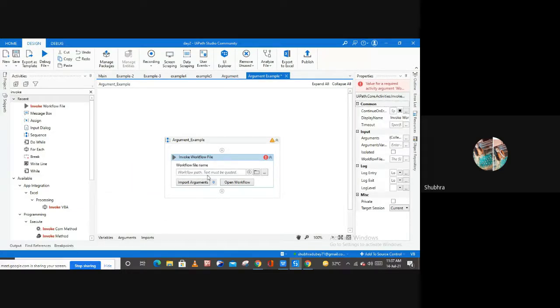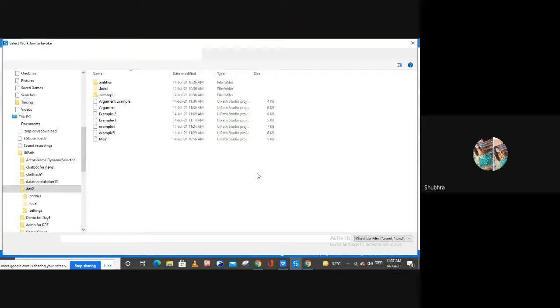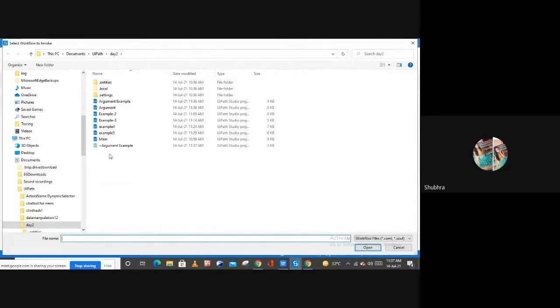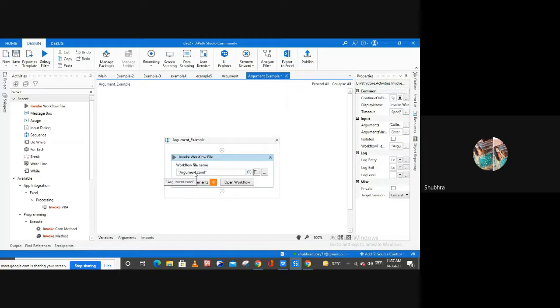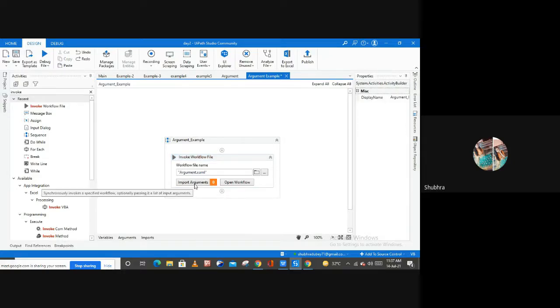Inside of this Invoke Workflow File, I'm going to mention the path of the file from which I want to call the arguments, right? So let me select that particular file. This is the file from which I want to call the arguments, and here is the Import Arguments option.